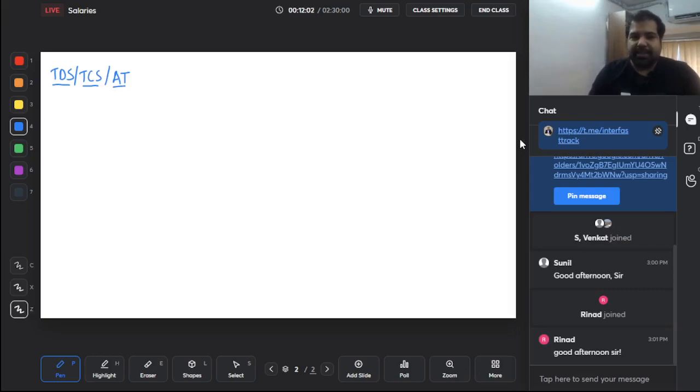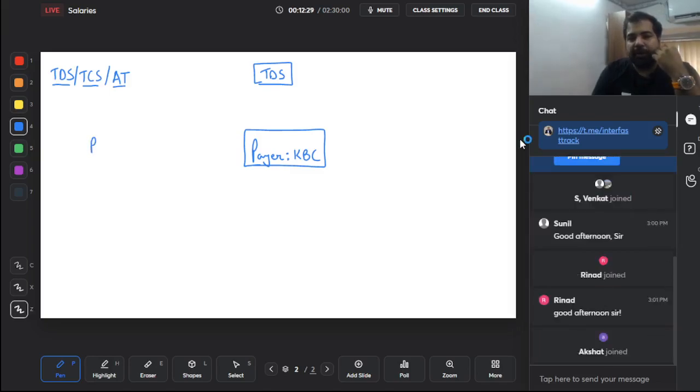So let's see how TDS and TCS works. First, we will do the chapter called TDS, and then we will do any other chapter. I'll just give you one example and from that, I'll set the stage up for TDS. Guys, here is a pair called Kaun Banega Crorepati. So KBC is in the middle here, and KBC right now is on. My mom's a big fan of KBC, and this one is a player or a participant in KBC. We'll not name him P, but we'll name him Mr. A. This one is a participant in KBC, and he won, let's say, 10 lakh rupees in KBC.